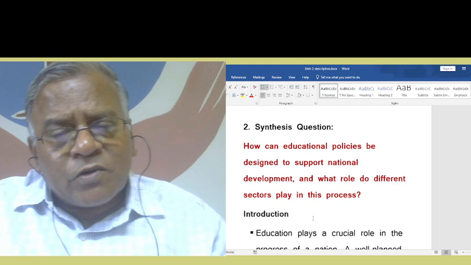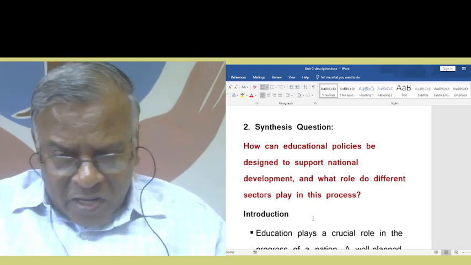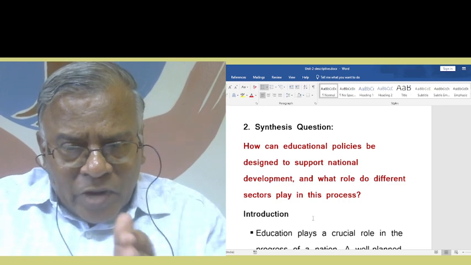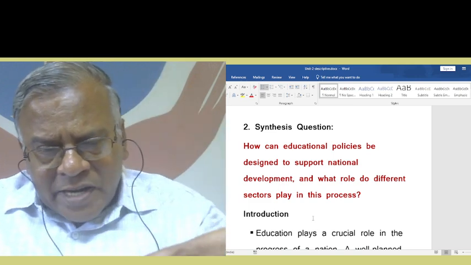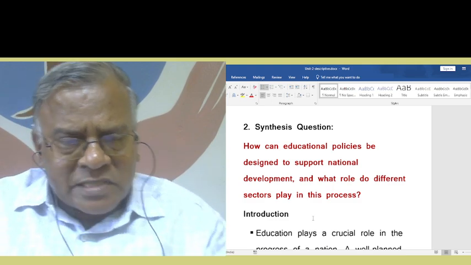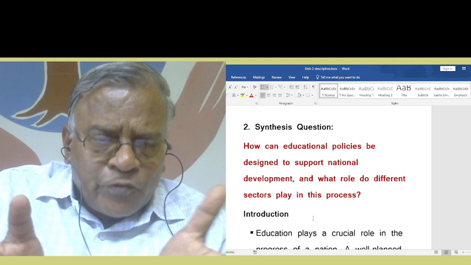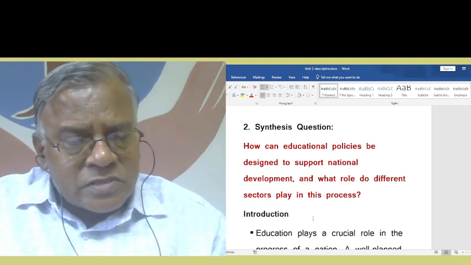See how they are fusing them together. So you can even write about modern education. You can combine those ideas with the ideas which you have in our modern education. That way you can fuse them together and give a creative answer when synthesis questions come.